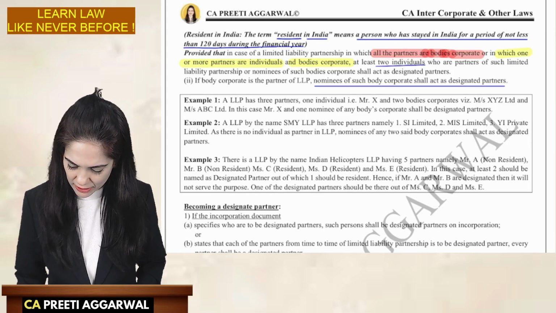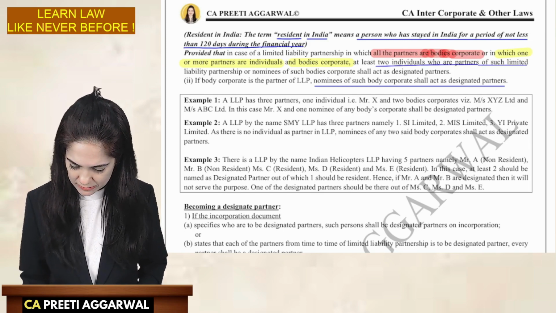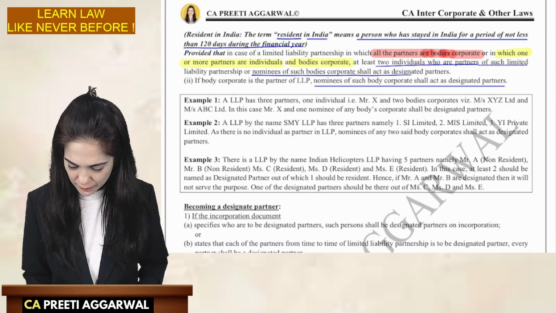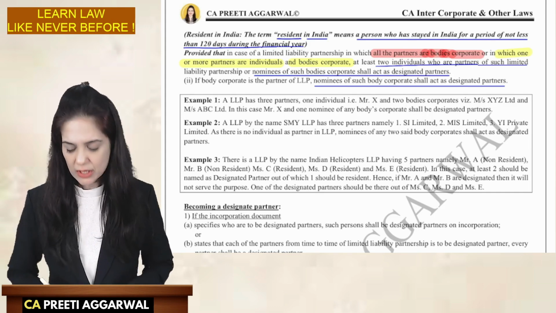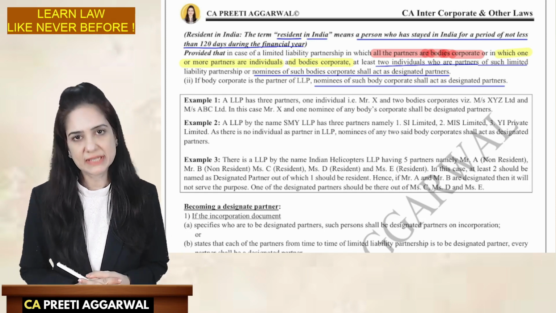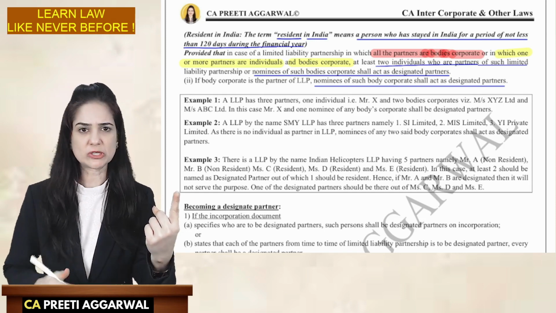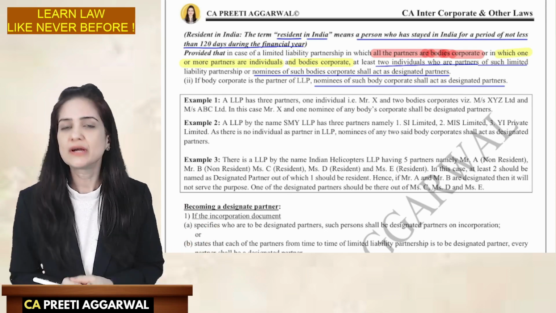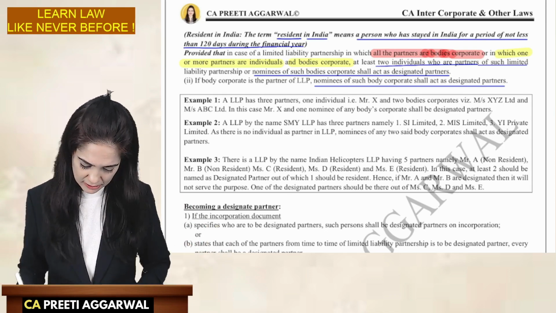At least two individuals should be the designated partners, or the nominee of the body corporate will be the designated partner. So what they mean to say is that only an individual can be a designated partner: either that person or the nominee of the body corporate.